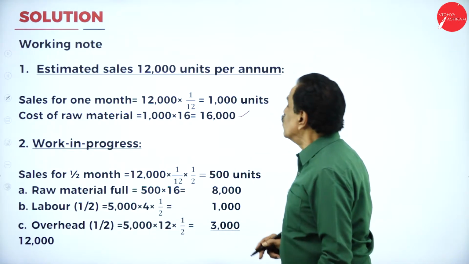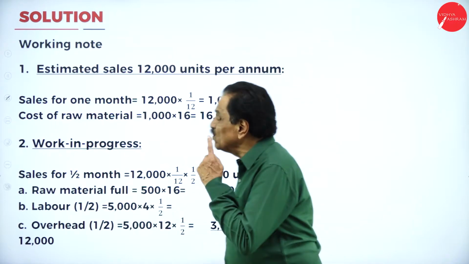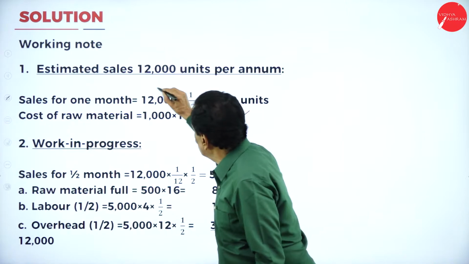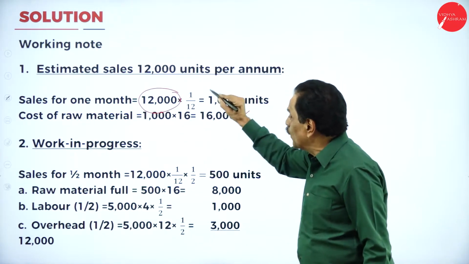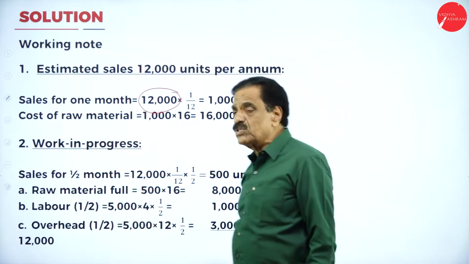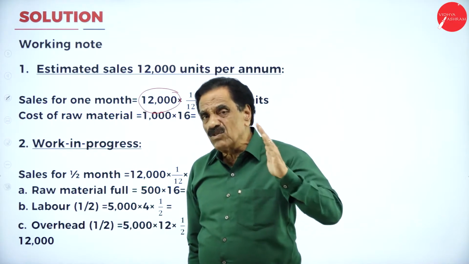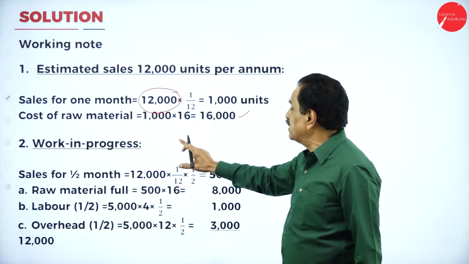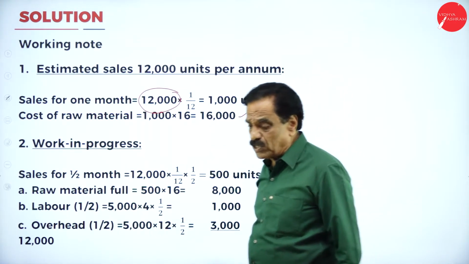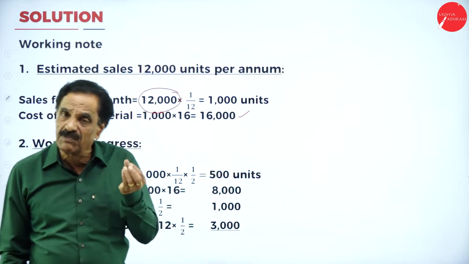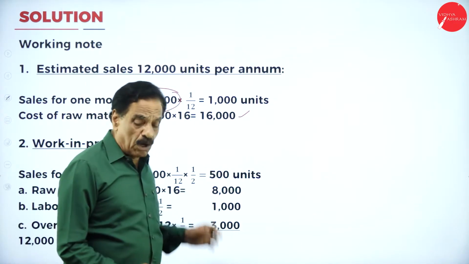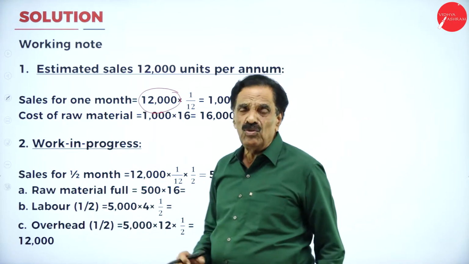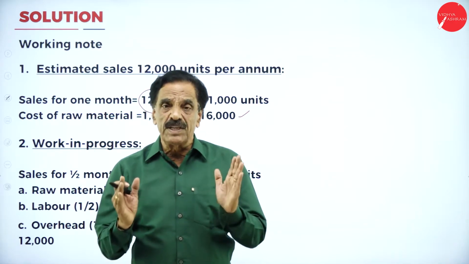That means you are going to make a sale for 1,000 units. How many units are there? 12,000 units. Into 1 by 12, how many units come? 1,000 units. So 1,000 units is going to stay for 1 month. What is the cost of that raw material? 1,000 into 16 is 16,000, the cost of raw material we require for the sake of sale. So for 1 month, how much do you require? 16,000. Then work in progress, I told you, no? What do we require?